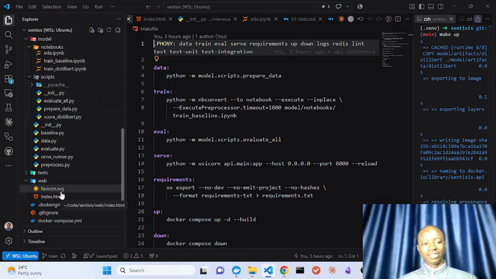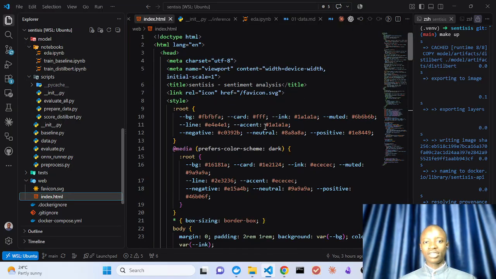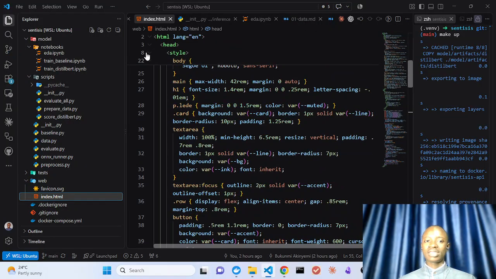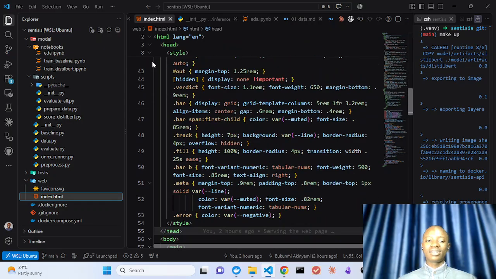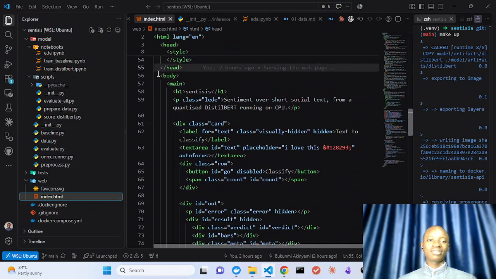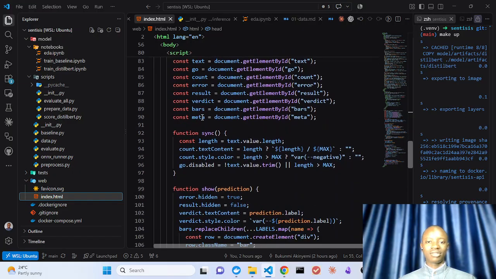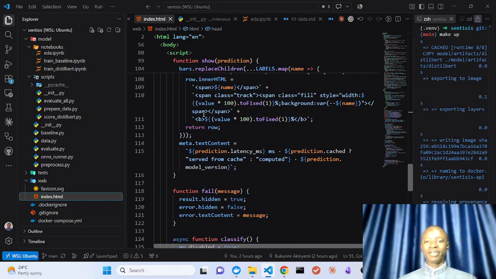It just includes the favicon, which is a simple right-angle triangle aligned to the right, and then an index.html which contains the HTML, the inline CSS, and the scripts at the bottom, the JavaScript. Very, very simple, very basic.